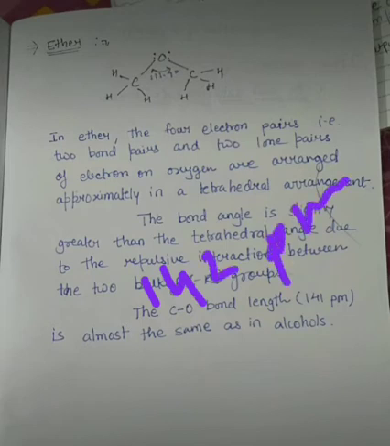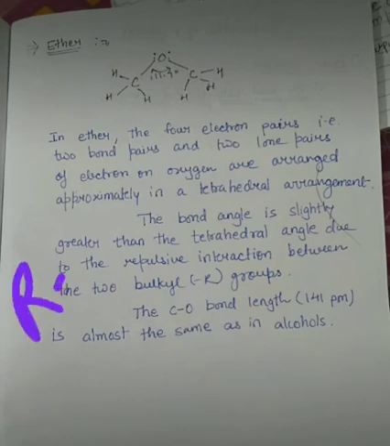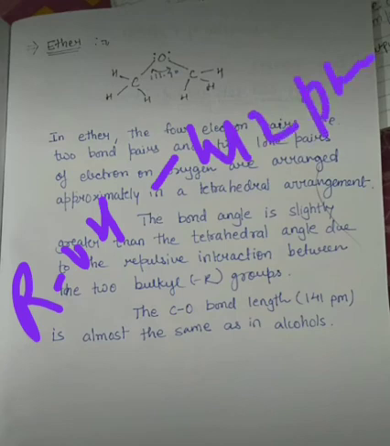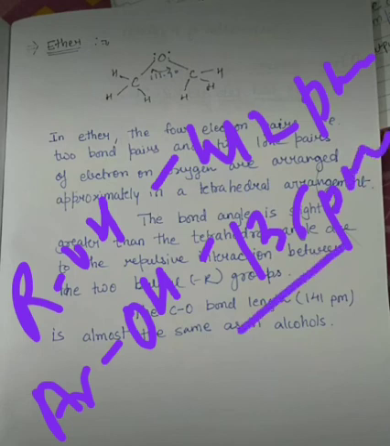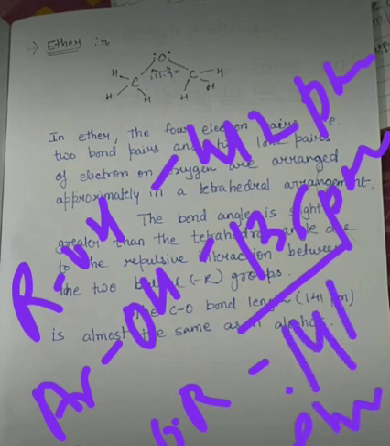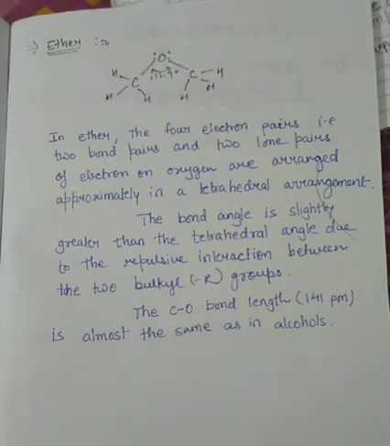If you write them down: for alcohol, ROH, it is 142 picometer. For phenol, aromatic OH, it is 136 picometer, because there is conjugation of the double bond and the lone pair of electrons. And for ether, ROR, it is about 141 picometer. So this is all about today's lecture. Thank you, class.